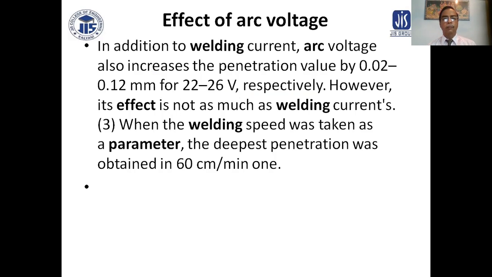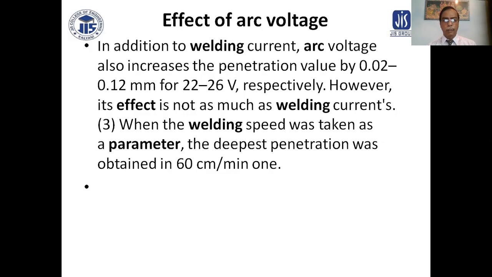Effect of the arc voltage. In addition to welding current, arc voltage also increases the penetration value by 0.02 to 0.12 millimeter for 22 to 26 volt respectively.